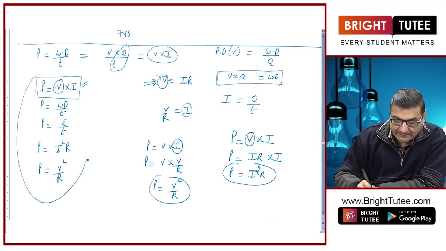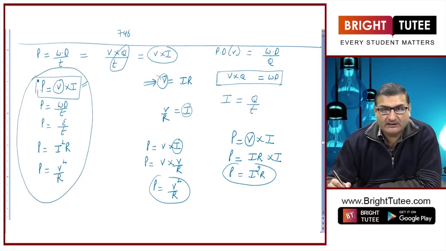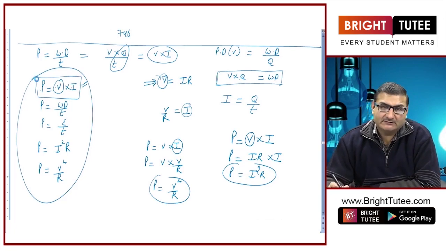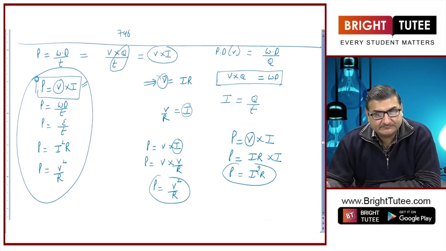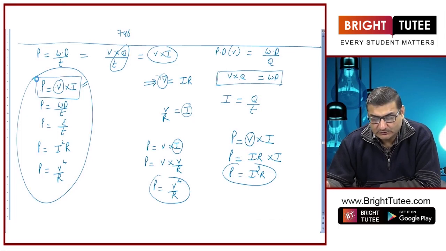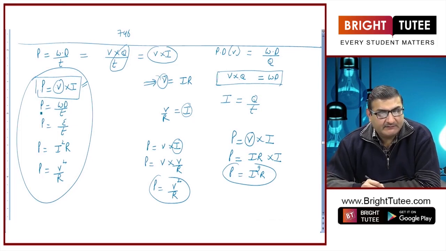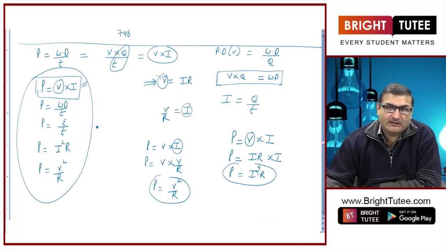So, there are many derived formulas for power. We need to remember them, right. So, we have seen P, power is equal to work done upon time as well as energy upon time. It may also be represented by P is equal to V into I, or P is equal to I square R, or P is equal to V square upon R.